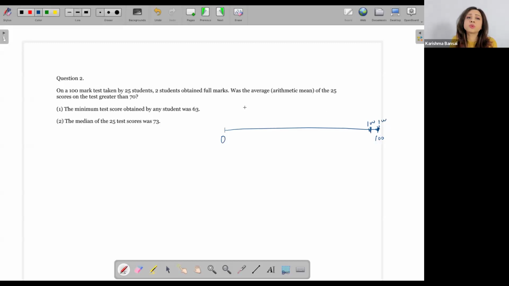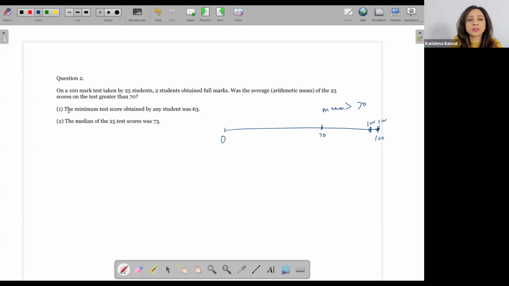Was the average of the 25 scores on the test greater than 70? So my 70 is over here. My question is, is the mean greater than 70? I know that the values can vary from 0 to 100. So mean can be anything in between. It can be less than 70 also. It can be more than 70 also. Of course, now I have to look at the constraints that are given to me.